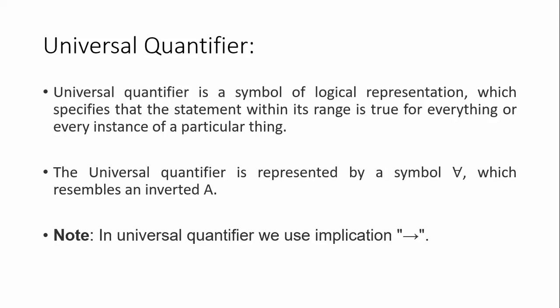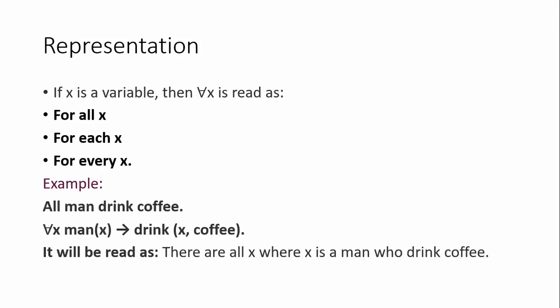It is represented by the symbol inverted A. Also remember one noted point: when you implement any universal quantifier statement, we have to use implication.